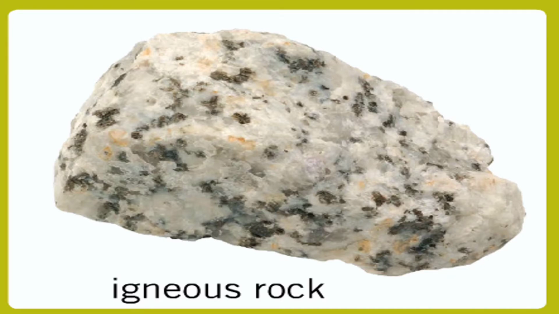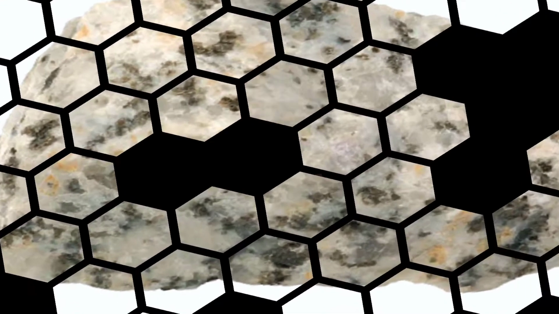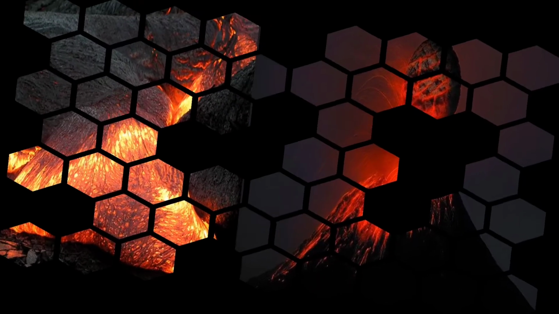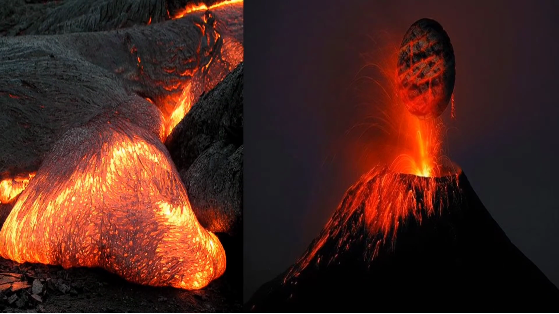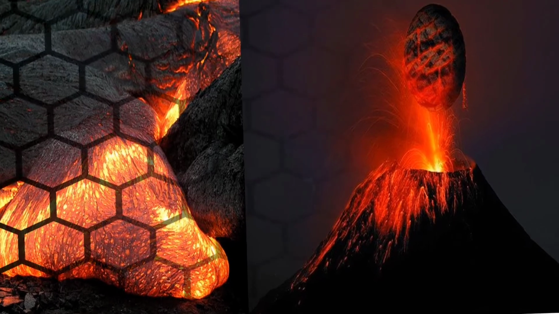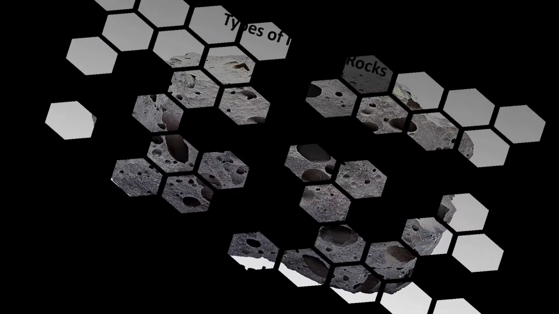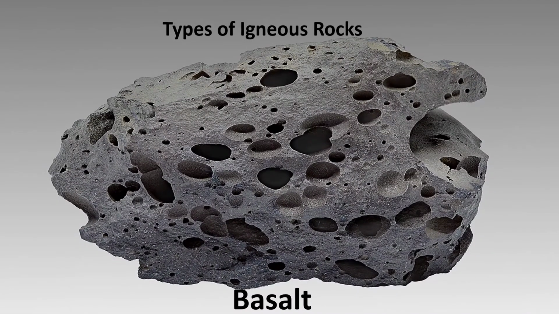During volcanic eruptions, the pressure inside the earth pushes the magma towards the surface. Some of it cools down just below the earth's surface, and some of it reaches the earth's surface as lava. This lava cools down and later hardens to form igneous rocks. Igneous rocks are of different types depending on how the magma cools down and what minerals they contain.